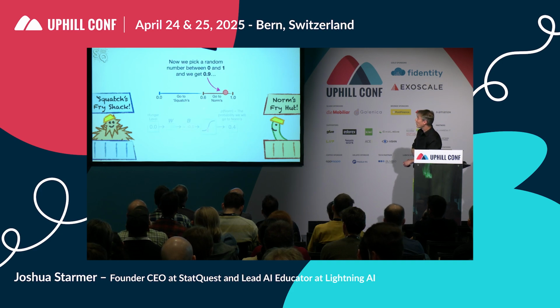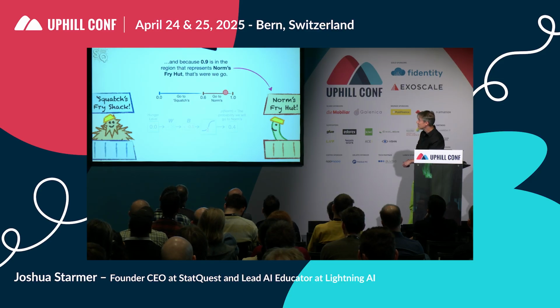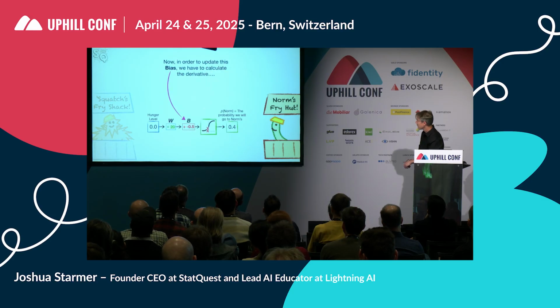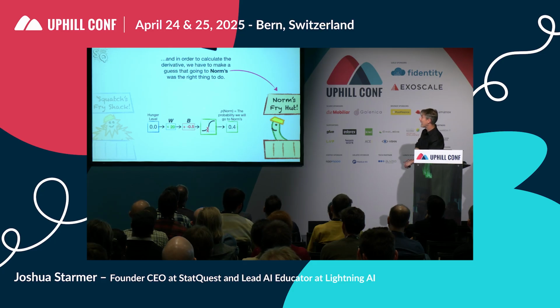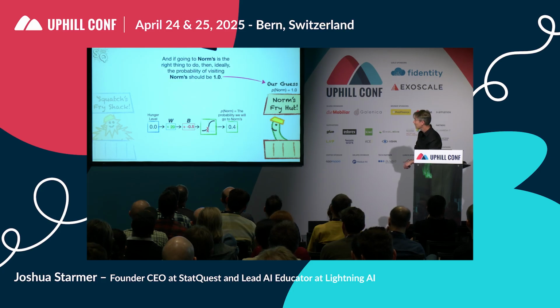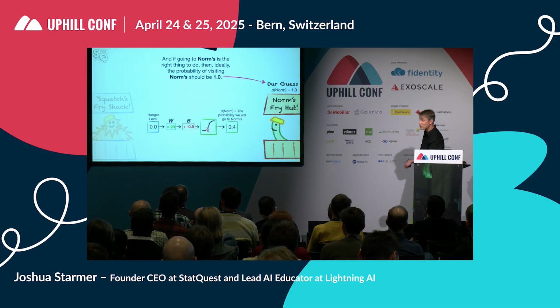Now we pick a random number between 0 and 1, and we get 0.9. And because 0.9 is in the region that represents Norm's fry hut, that's where we'll go. Now, in order to update this bias, we have to calculate the derivative. And in order to calculate the derivative, we have to make a guess that going to Norm's was the right thing to do. And if going to Norm's is the right thing to do, then ideally the probability of visiting Norm's should be